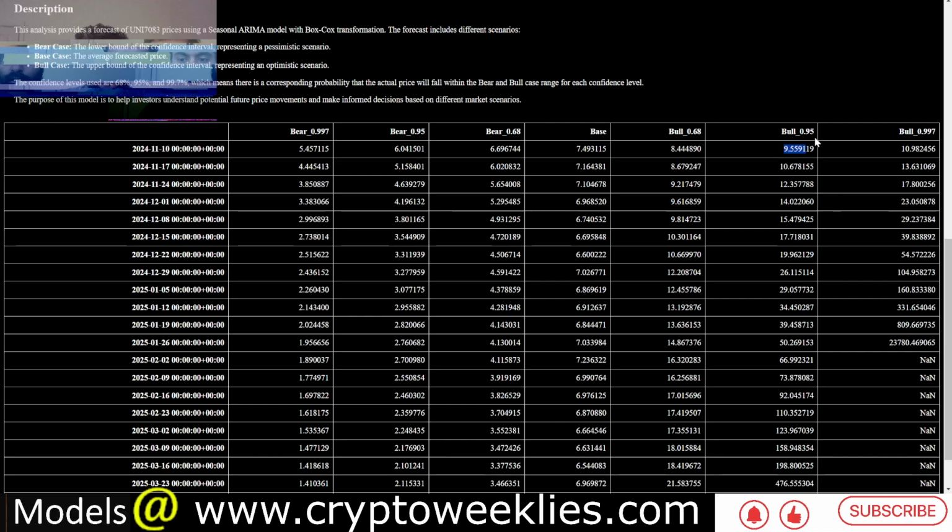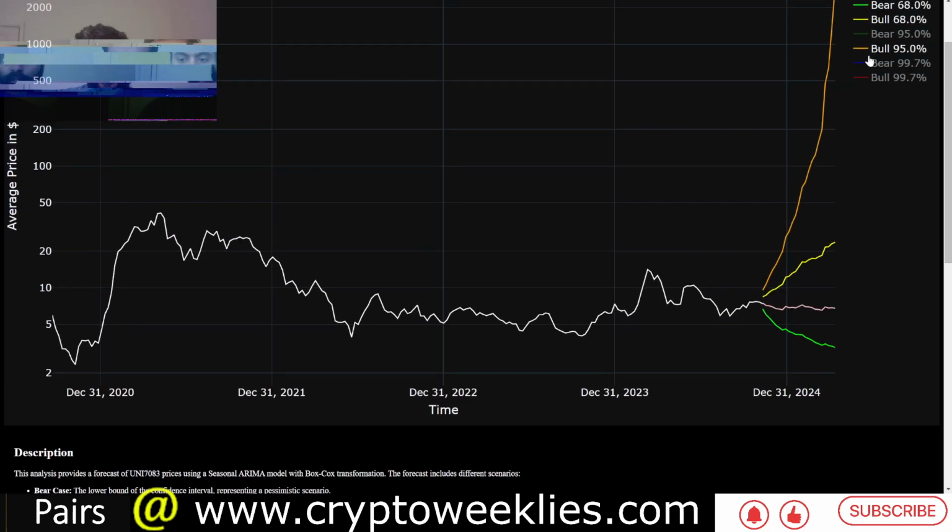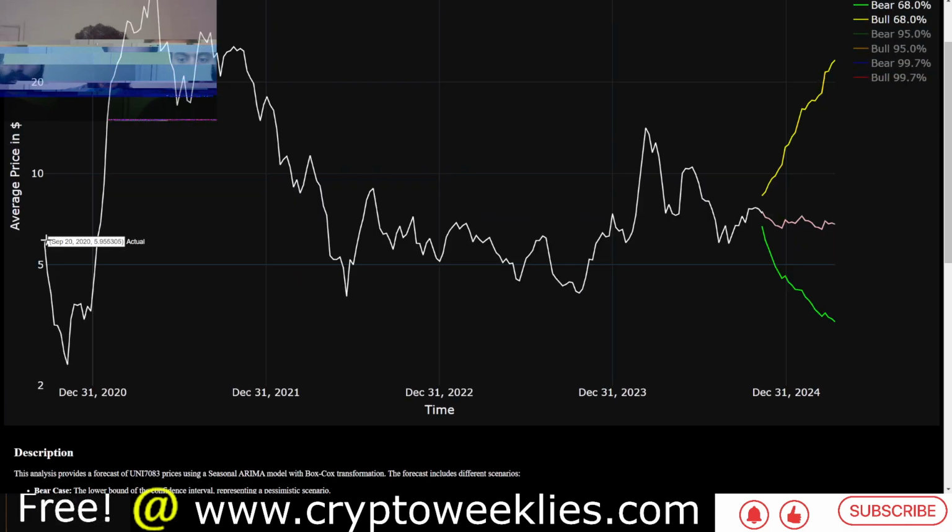So for this week, the $9.55 is the key level to watch. If that breaches, then this $10.98 becomes the most key level to watch. Again, this gets updated every single day. It utilizes the last 24 hours of information available related to Uni, and based on all of the price action since its launch in 2020, the prices are calculated, the forecasts are calculated.